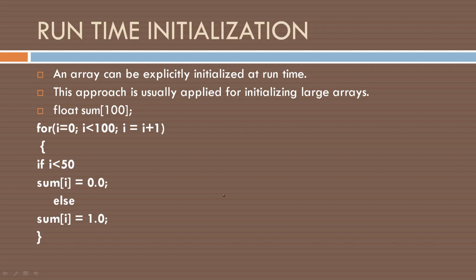Next, we have learned about compile time initialization. The next thing is runtime initialization. The array is initialized at the runtime. This approach is usually applied for initializing large arrays.